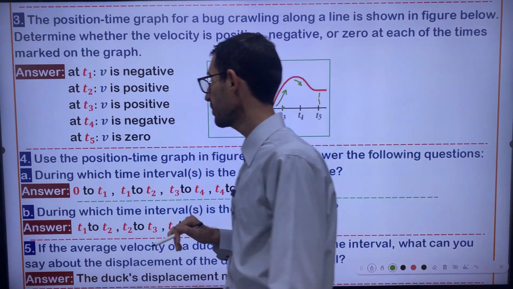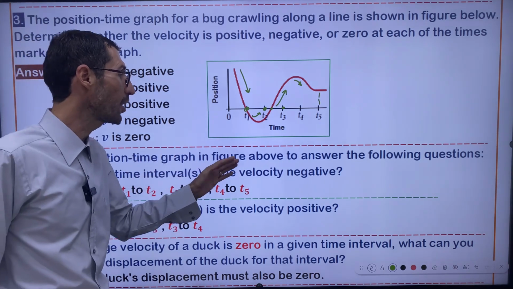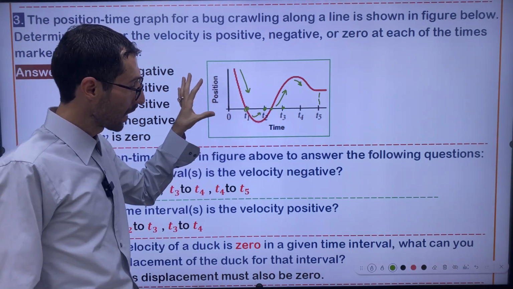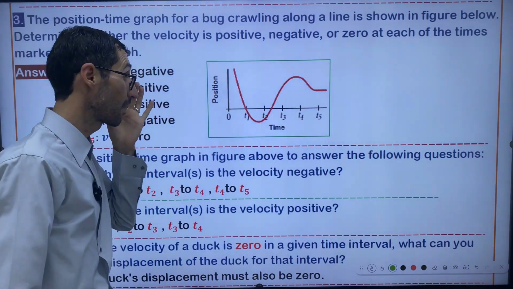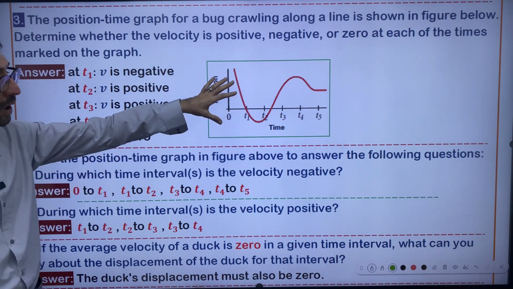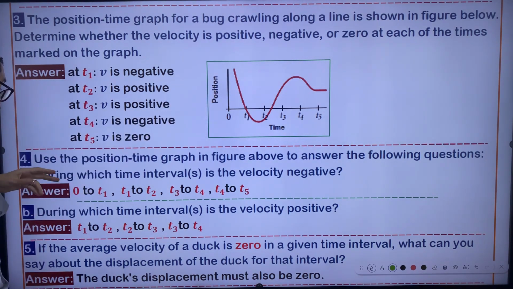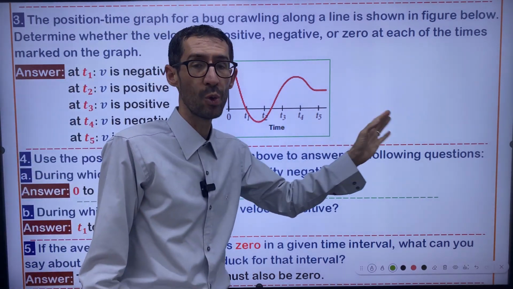Right. Question number 4. Use the position time graph in the figure above. So we want to use the same graph we used in the previous question. You use the position time graph to answer the following questions.